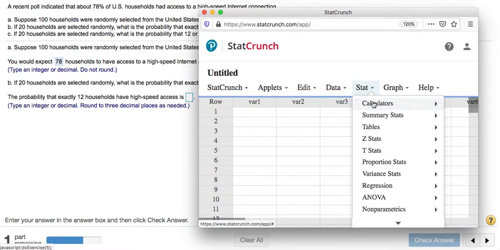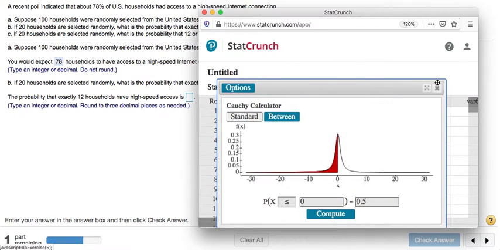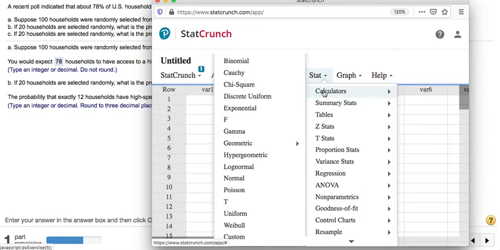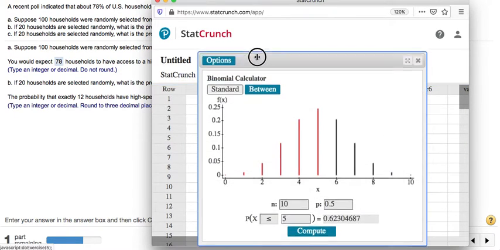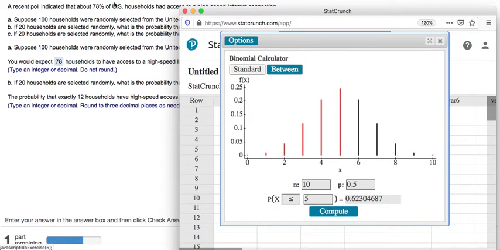So I'll go Stat. I'll select binomial. It's not showing. Let me try that again. Stat, here it is, binomial. Okay, I want to enter in the corresponding information from this question into here.